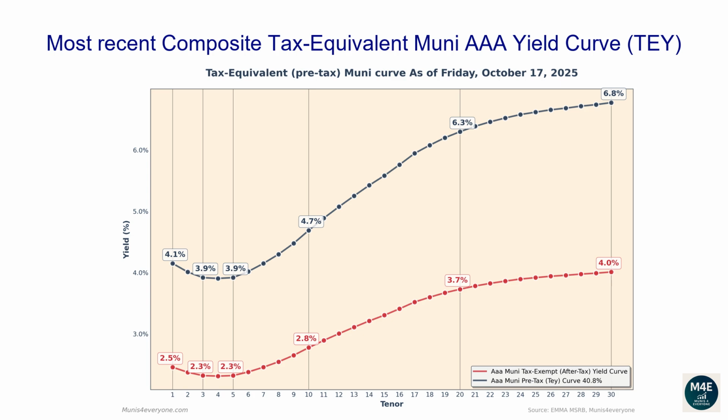The one-year tax-exempt yield is 2.46%, corresponding to a 4.16% tax-equivalent yield for investors in the top tax bracket. The two-year tax-equivalent yield is 4.01%. The five-year tax-equivalent yield is 3.92%. The 10-year tax-equivalent yield is 4.69%. The 20-year tax-equivalent yield is 6.3%. The 30-year tax-equivalent yield is 6.77%.